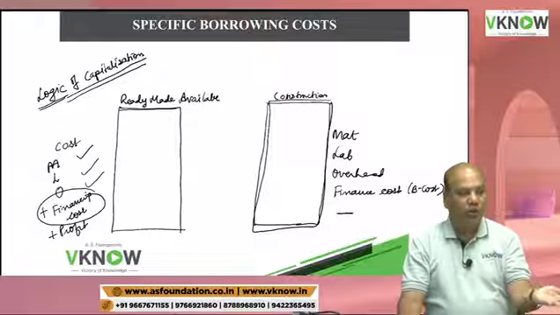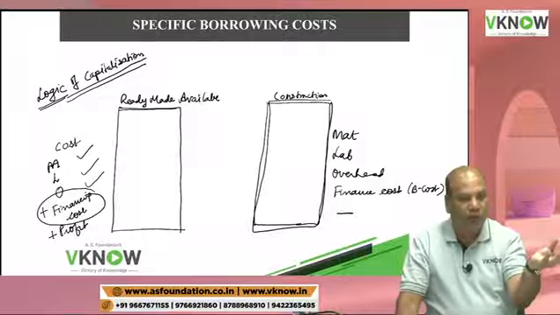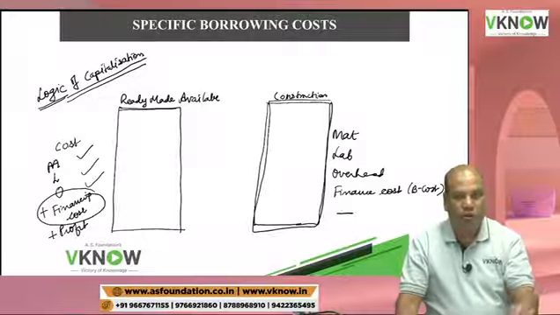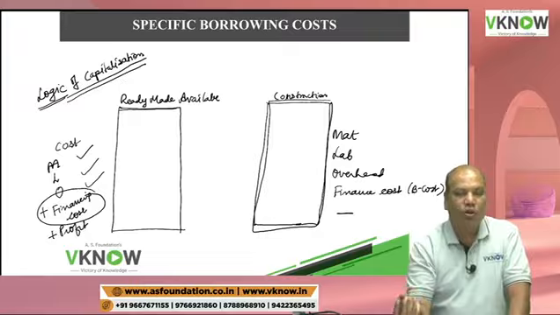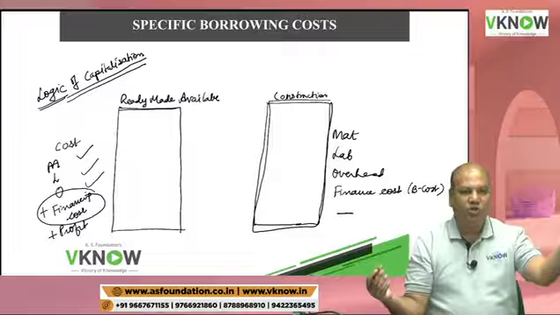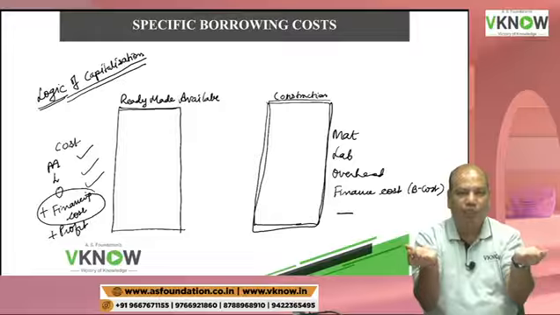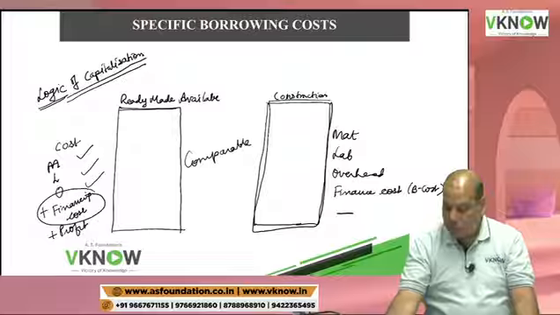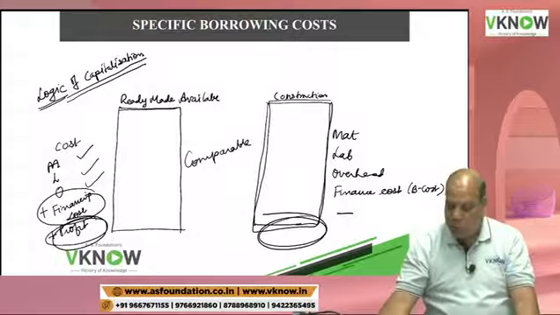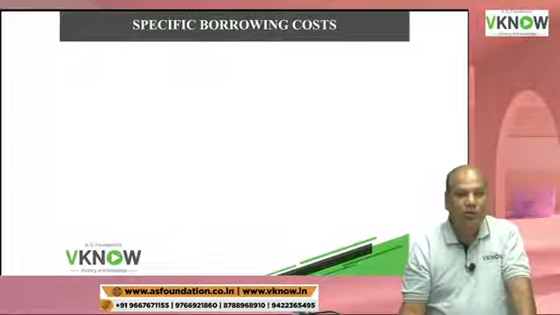That is the logic, because had you purchased something which is already in a ready to use state, the price of that includes the borrowing cost. So when you are constructing or manufacturing or acquiring for your own purpose, you should also include the financing cost. So somebody who has purchased something ready made and somebody who has constructed, these two figures will become comparable. The only difference between the two building costs would be the profit margin of the seller. So that was the reason we capitalized the borrowing cost.